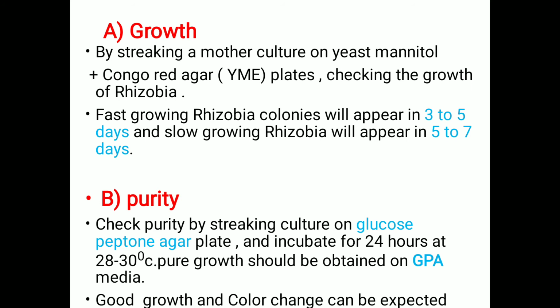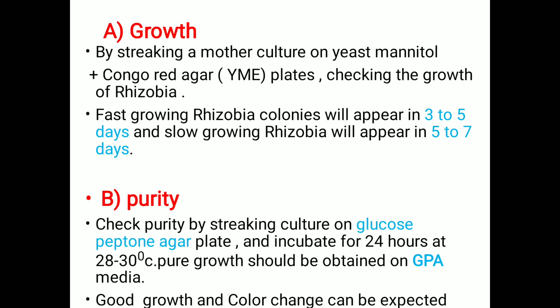Then B, purity. We check the purity of rhizobium by streaking the culture on glucose peptone agar media, that is GPA media. That plate we incubate for 24 hours at room temperature, that is 28 to 30 degrees Celsius.